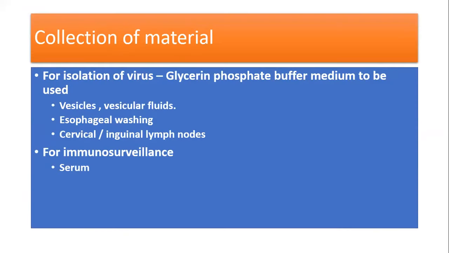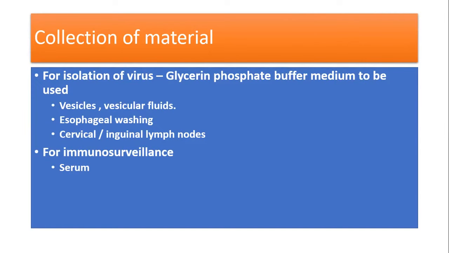For isolation of the virus, glycerin phosphate buffer medium can be used for the collection of material. In that medium, we have to collect vesicles, vesicular fluid, esophageal washings, then cervical or inguinal lymph nodes. From that, we can collect the material, and it has to be dispatched to the virological laboratory for the isolation of the virus.